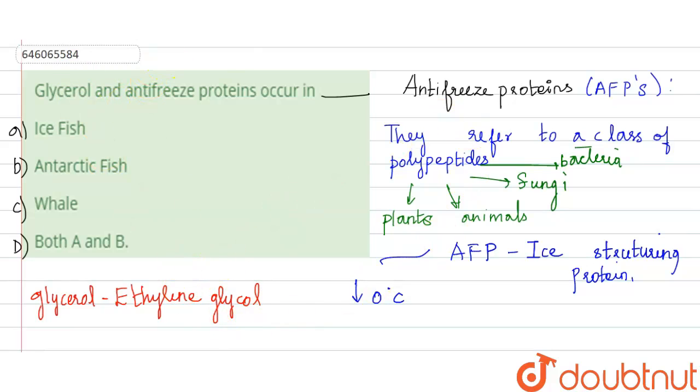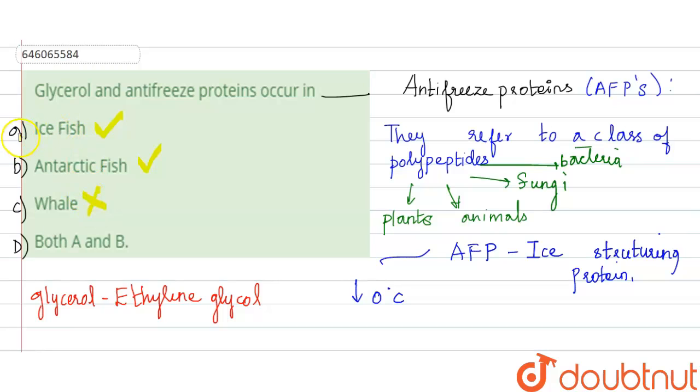So what was given in option A? Option A is ice fish. Ice fish live below 0 degrees Celsius. They live in water in the polar area. So they must have glycerol and antifreeze proteins. And Antarctic fish is also a polar fish which lives below 0 degrees Celsius, in very low temperature. So they also have antifreeze proteins. Whale lives in water and has a low temperature, but it does not live in polar areas. So it is not the right option.